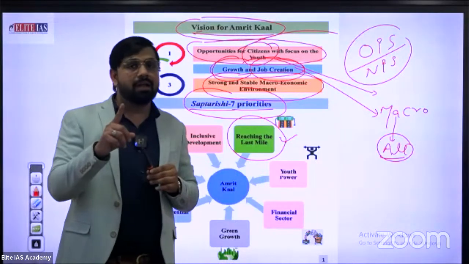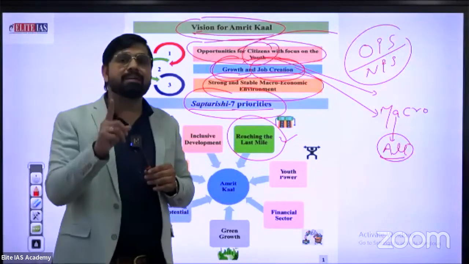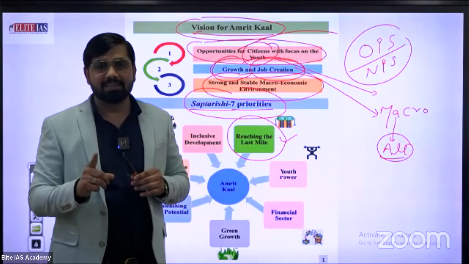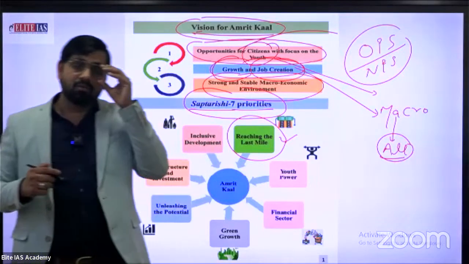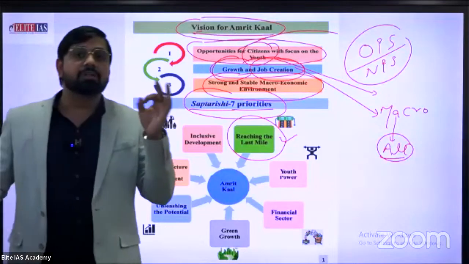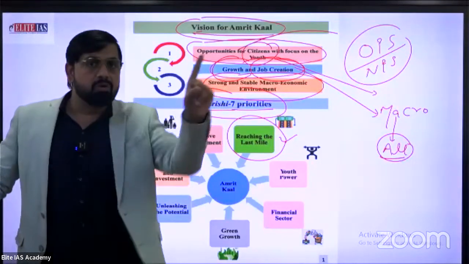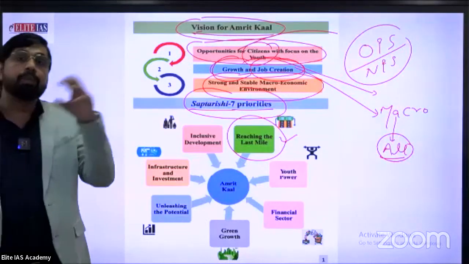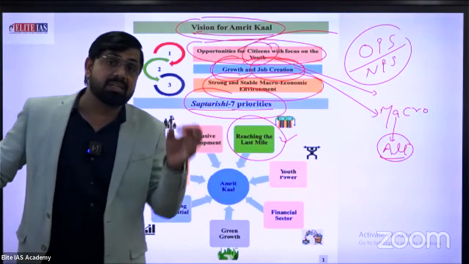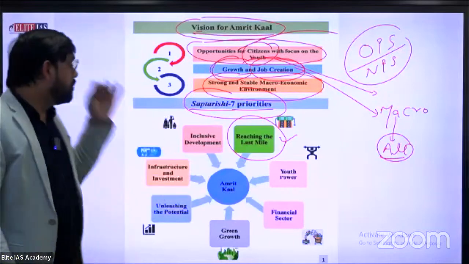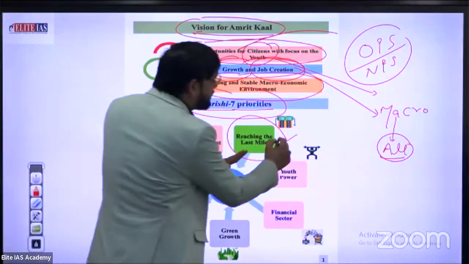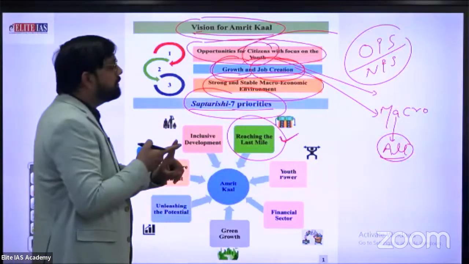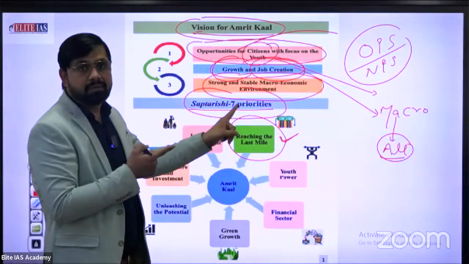Especially you know very well about our respected minister Nitin Gadkari, who has done excellent work in the transport sector, the golden quadrilateral and connectivity. The work by the BRO, Border Road Organisation, is in excellent form. So reaching the last mile is the first of the 7 priorities of the government.